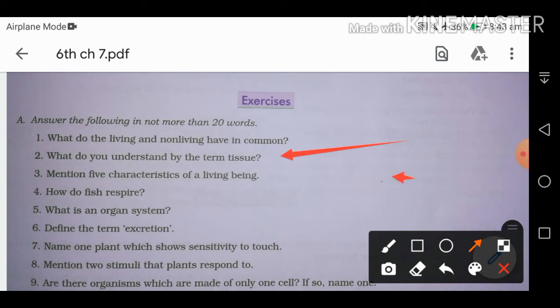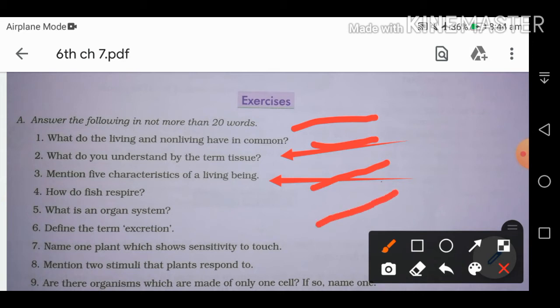Now we have the next question: mention 5 characteristics of living beings. You can mention any 5, like living beings excrete, respire, grow, follow a life cycle, show movement, and respond to external action or stimulus. You can give any 5 characteristics.